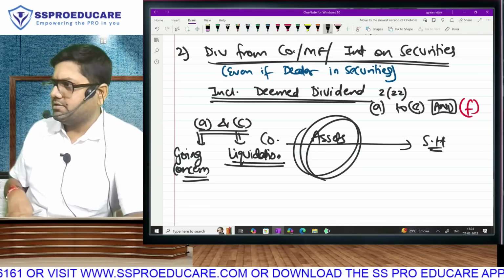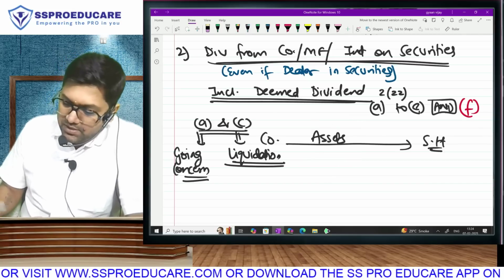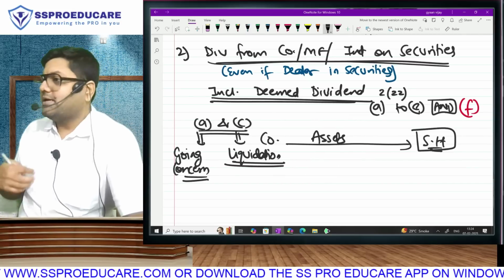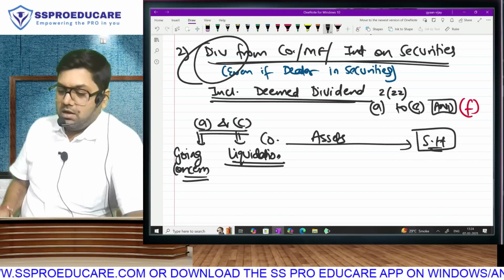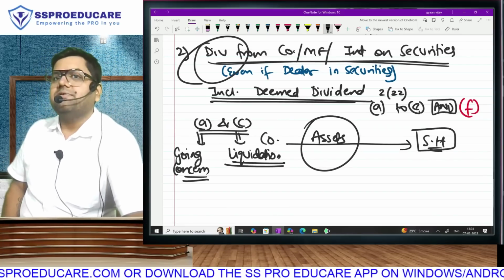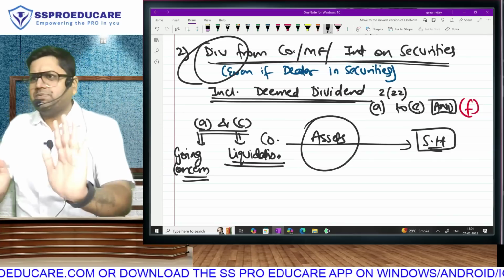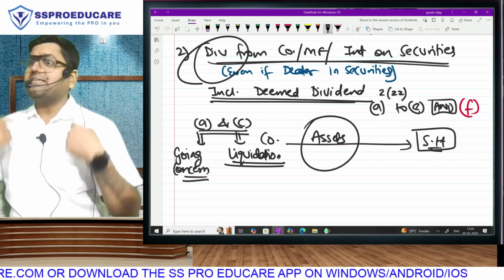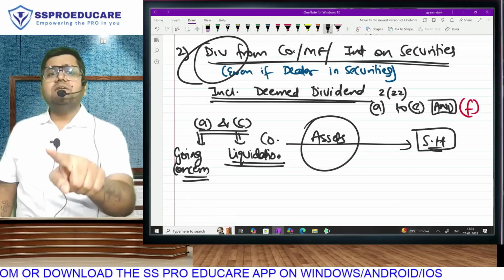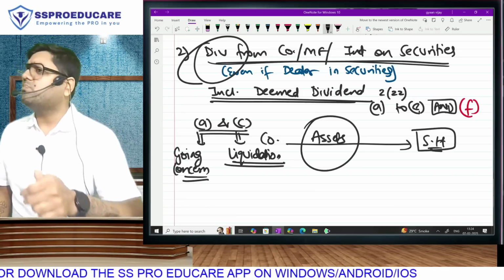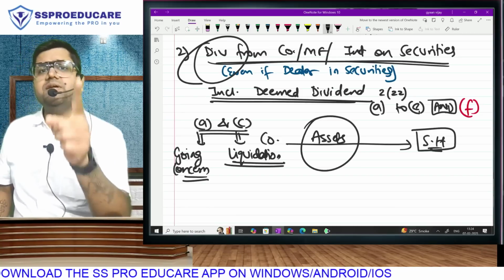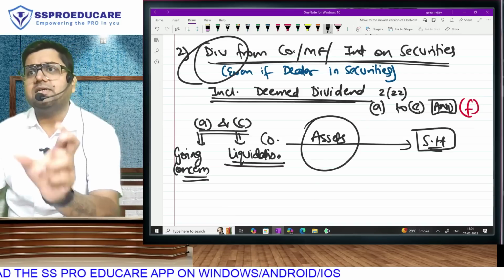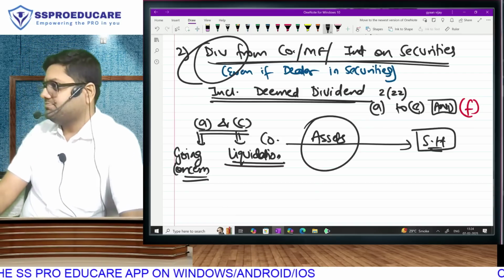without liquidity. Now the point is that from the receiver's point of view, if I am getting money, that is dividend, or if I am getting an asset, that is dividend. The money part is very easy, requires no explanation. As a shareholder, whatever dividend you receive is going to be taxable. When you receive an asset, whether the company is liquidating or not liquidating is not your problem. Company is liquidating, still you are getting the asset. Not liquidating, still you are getting the asset. The dividend part remains the same.